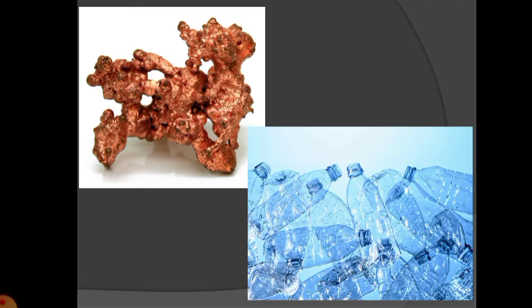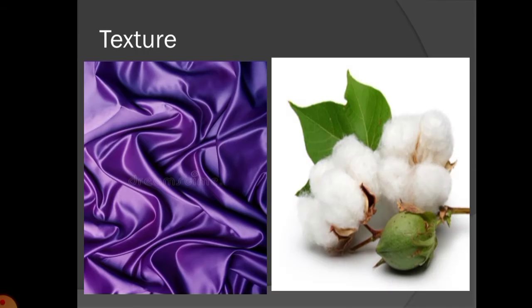The next, you can see copper is different, plastic is different. So we classify the material on the basis of their appearance. The next is the texture.